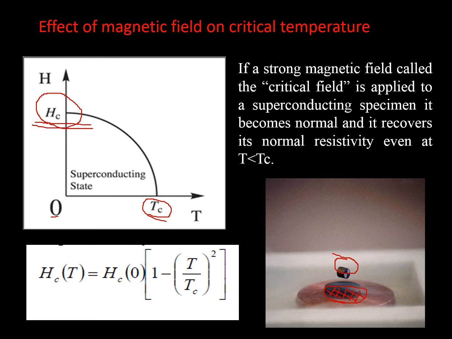Hc0 is the magnetic field that can be handled by the superconductor at 0 Kelvin, and Tc is the critical temperature. So the relation for the critical field that can be handled by a superconductor at temperature T is given by this equation: Hc equals Hc0 times 1 minus (T by Tc) squared. Tc is the critical temperature and T is the given temperature.